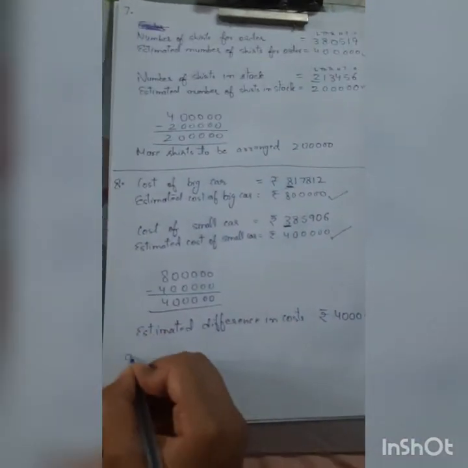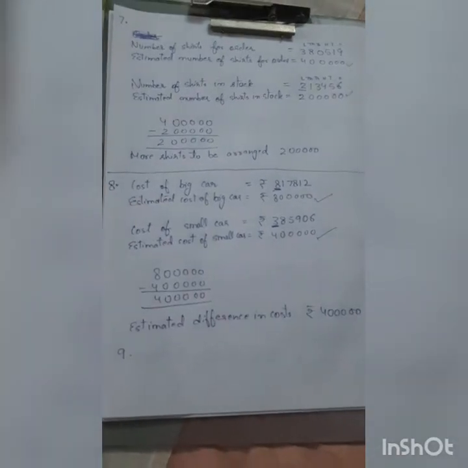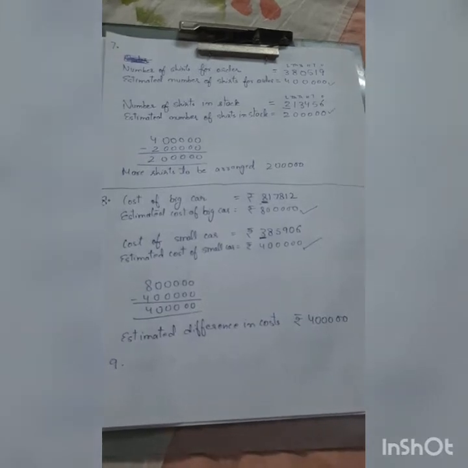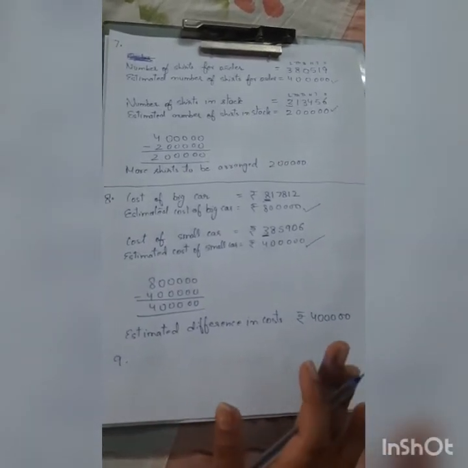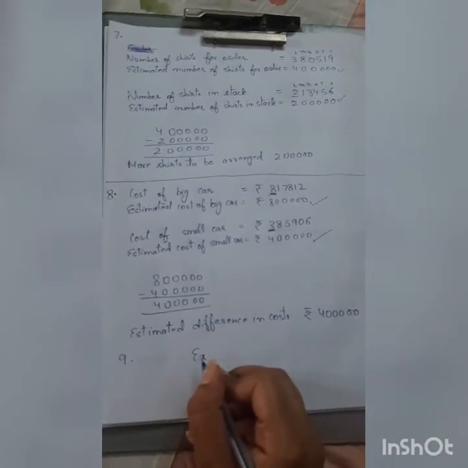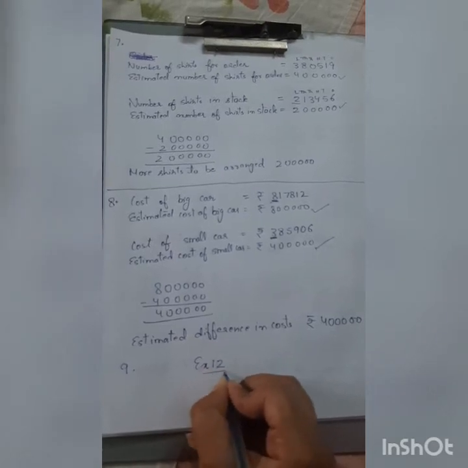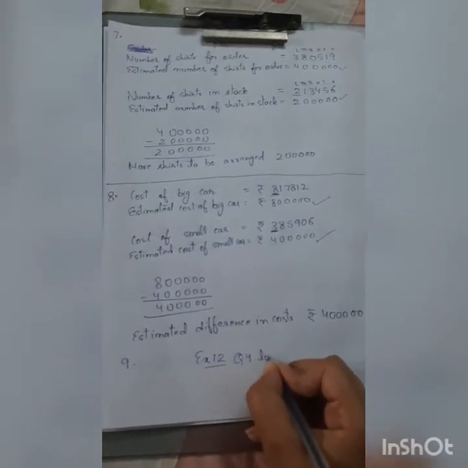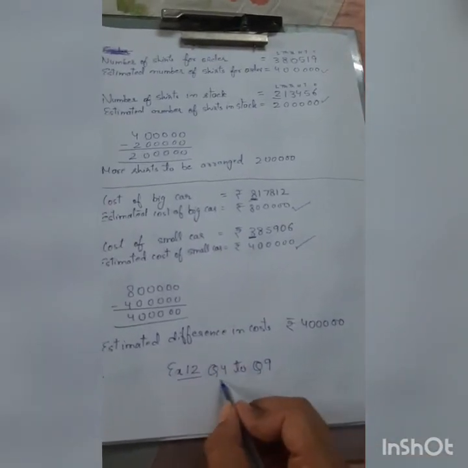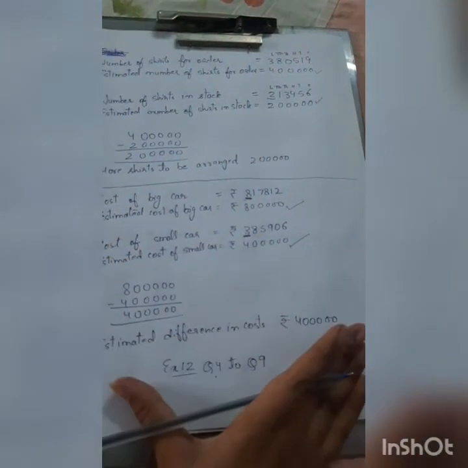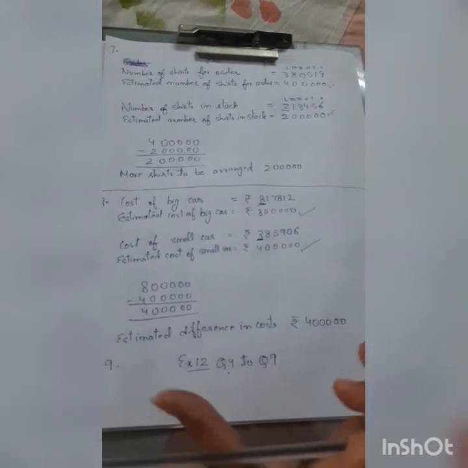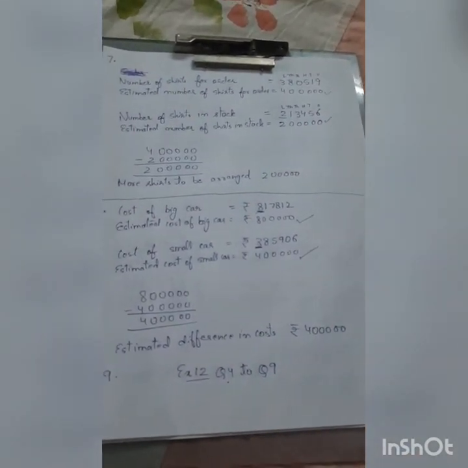Students, you will try to do question number 9 yourself. I will be telling you in the next class, so don't get panicky if you are not able to do it, but you can just try it. In that you just have to give the direct answer, no worries. So this is exercise 12 I suppose. Exercise 12 you will do from question number 4 to question number 9. In your notebooks you will do these questions, out of which question number 4 to question number 8 I have discussed. You can just make notes of it, and question number 9 you will just try doing yourself. It is not a word problem, it is just a one line problem where you just have to write the solution in the front. Thank you class.